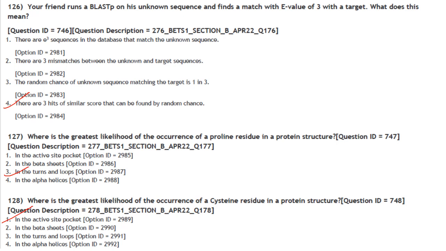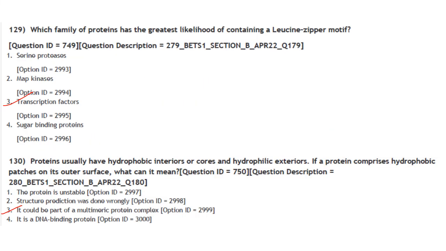Answer is option 1. Next one. Which family of protein has the greatest likelihood of containing a leucine zipper motif? So leucine zipper motifs are found in DNA binding motifs. So it is your transcription factors. Answer is option 3.